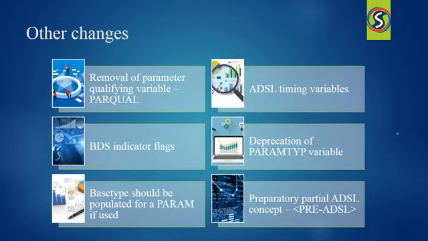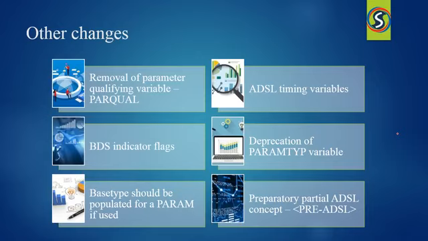In ADaM IG 1.1, it indicated that base type, if it was used for any parameter within the dataset, should have non-null values for all the records of the dataset. However, it is often the case that base type is only defined for some of the parameters within a dataset, so we can omit it for the others. That is, as a result, there should be a base type with all the parameter values, but it should not have non-null values for every record.